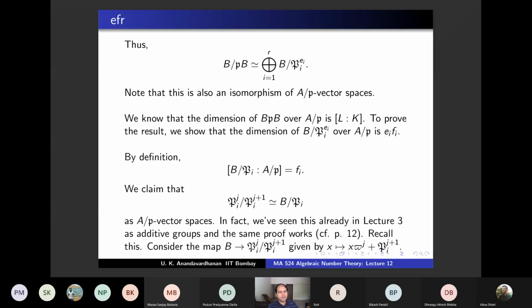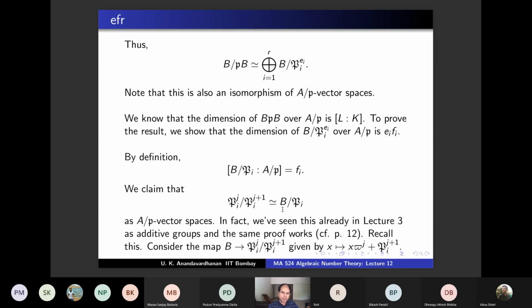Every ideal is principal, right? Because you are in a DVR, it's a PID. So you fix a generator pi and map x to x times pi^j plus the coset. You can check that it is clearly surjective, and the kernel is precisely P. So that proves this isomorphism.